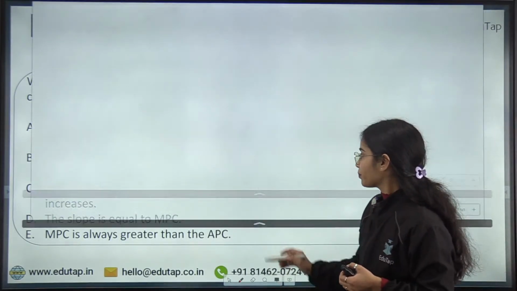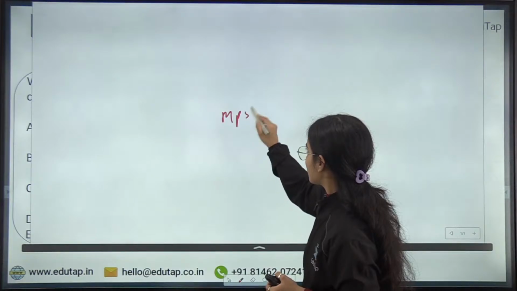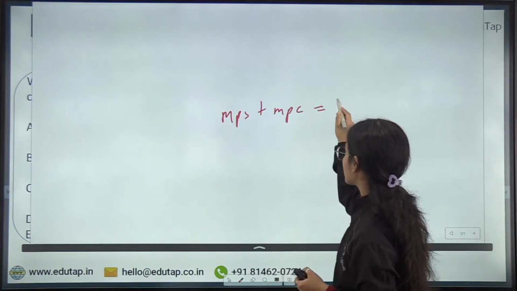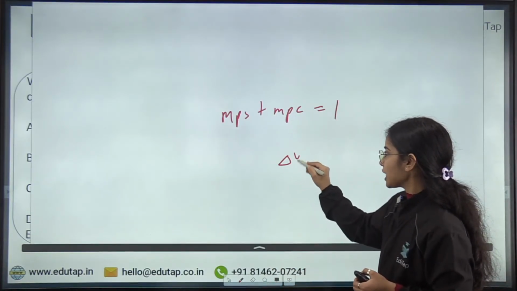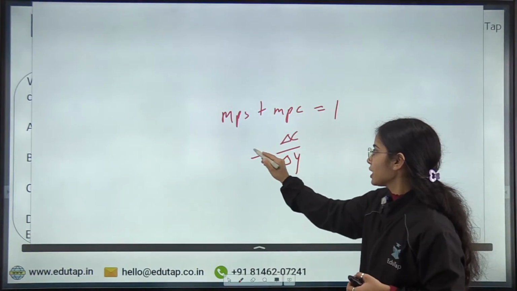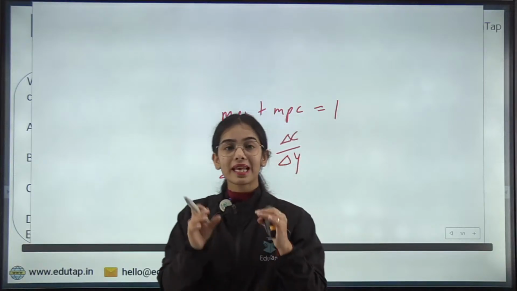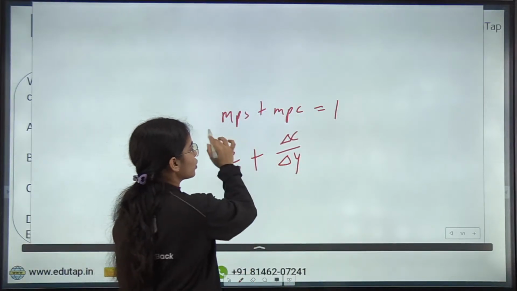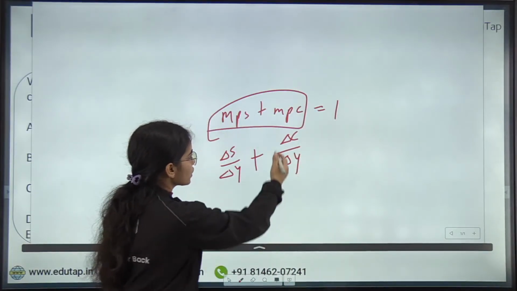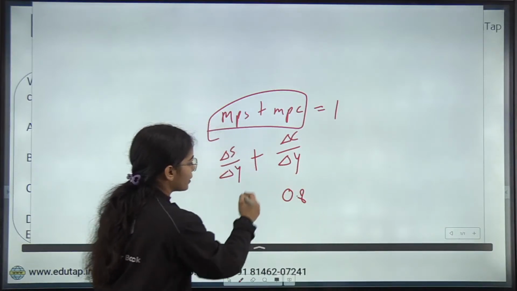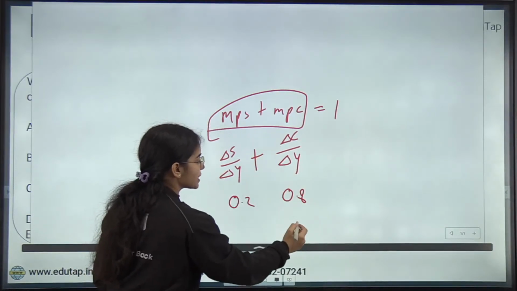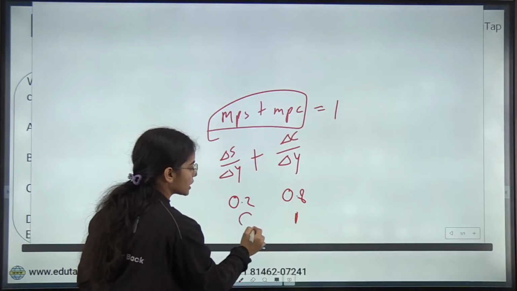So basically, MPS plus MPC is equal to 1. That means with the change in income, there is change in consumption, and with the change in income, there is change in saving. So MPS and MPC together are equal to 1. If the MPC is 0.8, the MPS is 0.2. If the MPC is 1, the MPS will be 0.